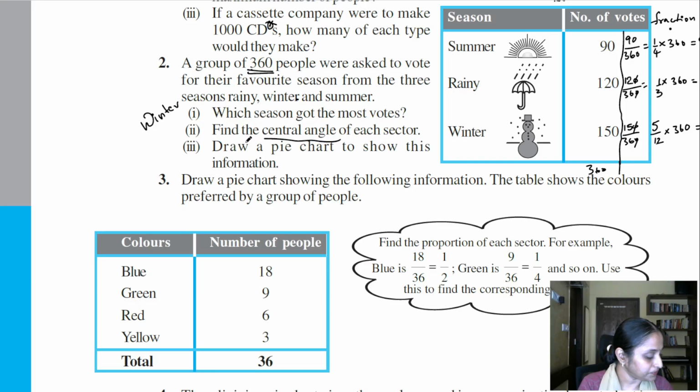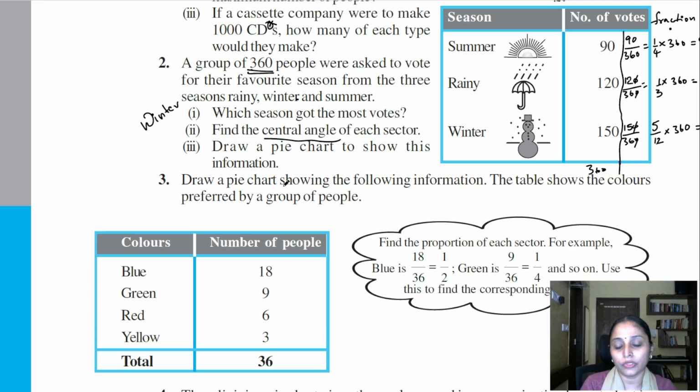Next you have: draw a pie chart to show this information. Now that you have the central angle, you can proceed and draw the pie chart. You need to first draw a circle of any convenient radius using a compass, and then you are going to form these angles using your protractor, and then you will get all the 3 sectors, all the 3 pies, and you can name them accordingly, right?